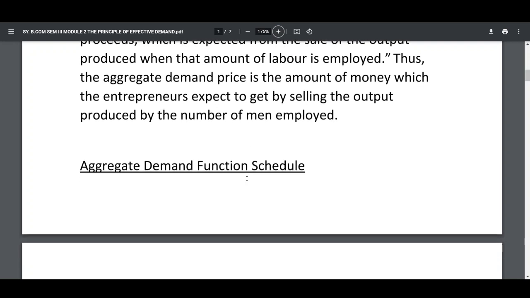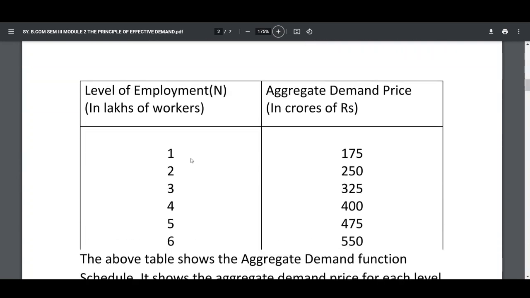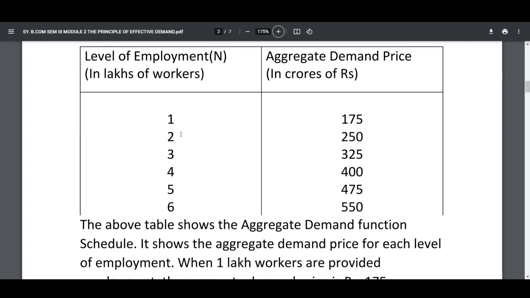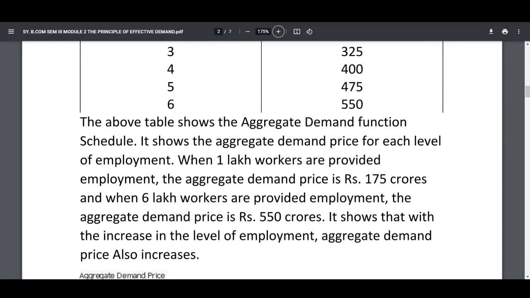Aggregate demand function schedule. Level of employment, that is N, in lakhs of workers, and aggregate demand price in crores of rupees. Level of employment 1, 2, 3, 4, 5, 6 and aggregate demand price 175, 250, 325, 400, 475, 550. The above table shows the aggregate demand function schedule.